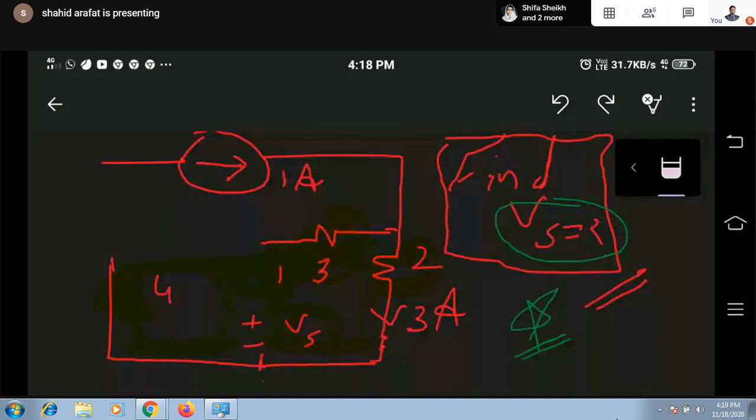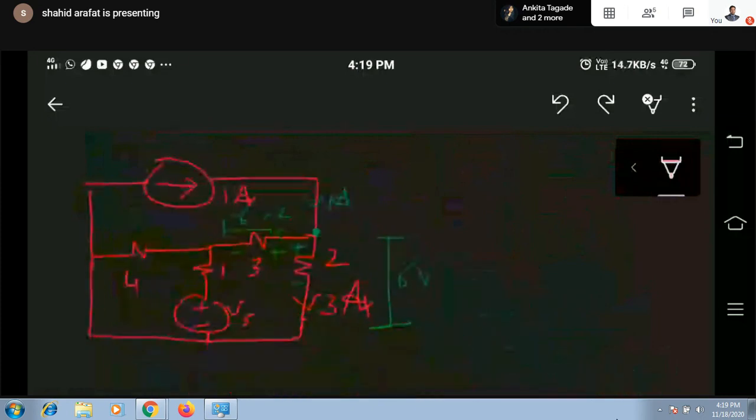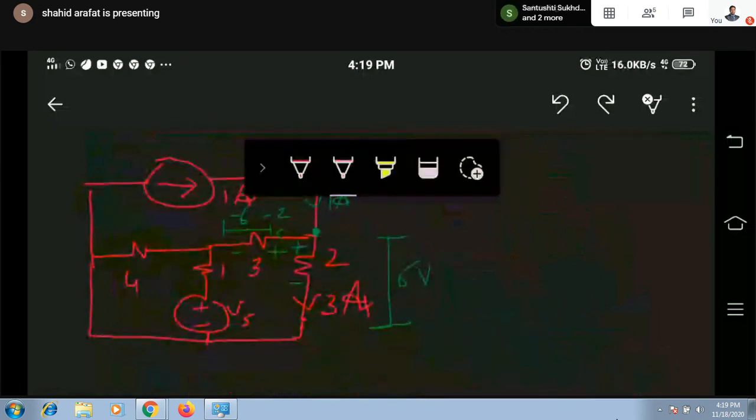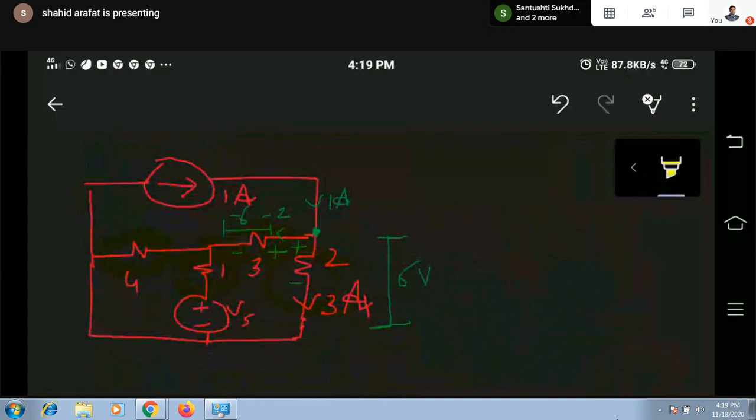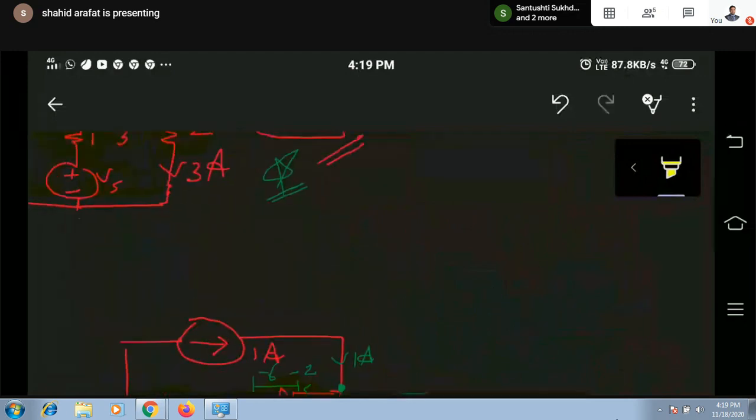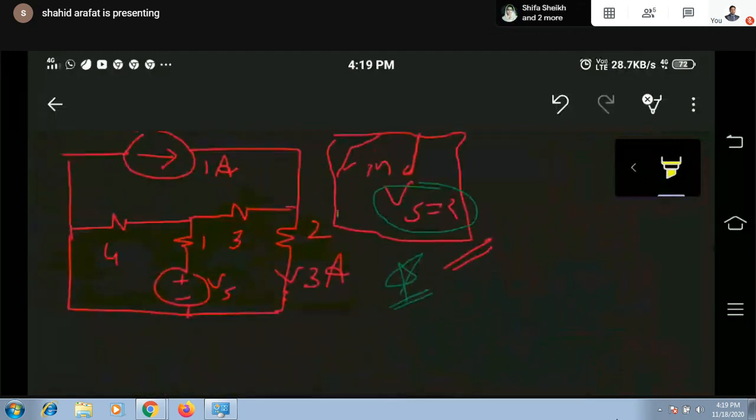So far what we have done is calculate the voltage across this 2 ohm as well as the voltage across this 3 ohm. 3 ampere current was given to us, so we could have easily calculated, but this is not the case with this 3 ohm resistance.